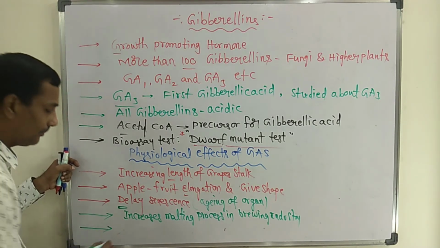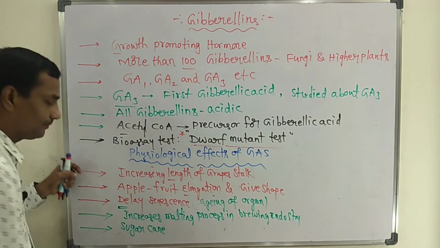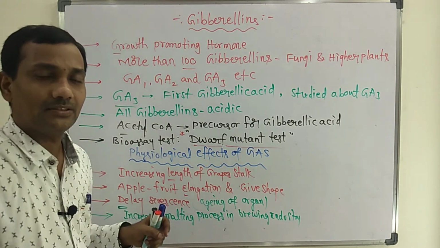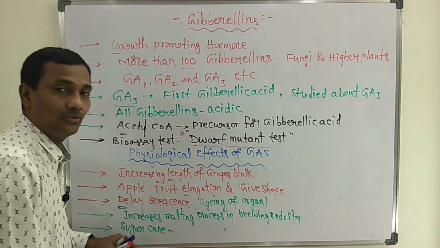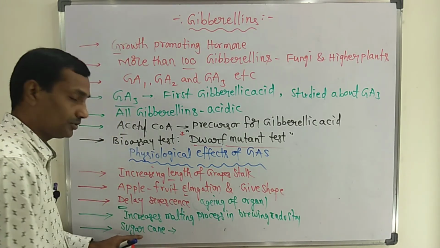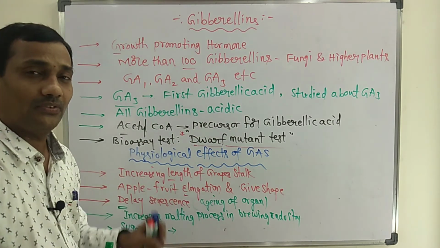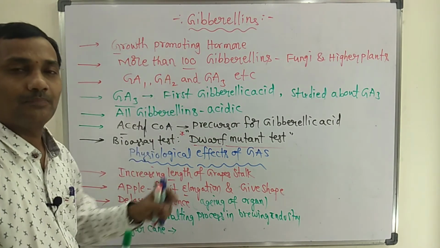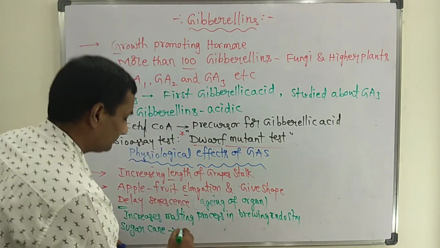Next, another important point is the sugarcane plant, and how much the yield can increase by spraying. On the sugarcane crop, if we spray the gibberellic acids, automatically the stem length increases.